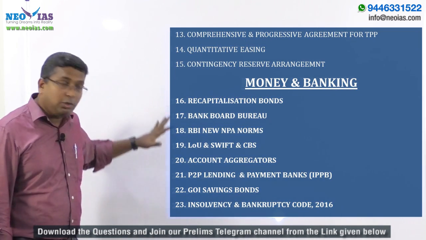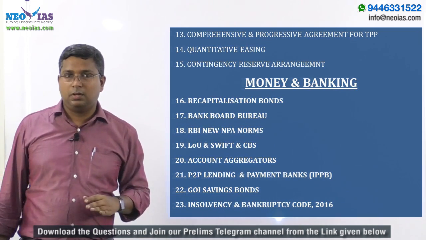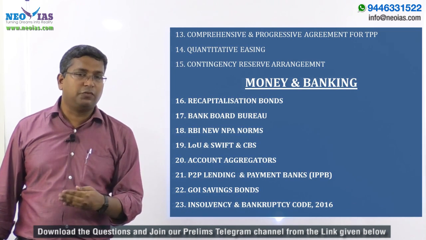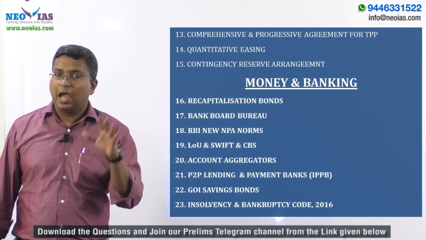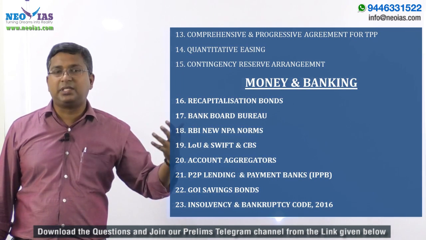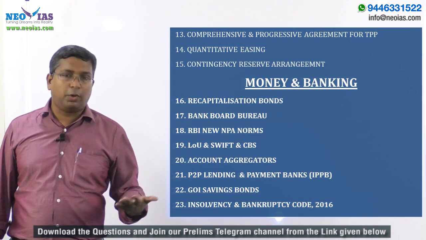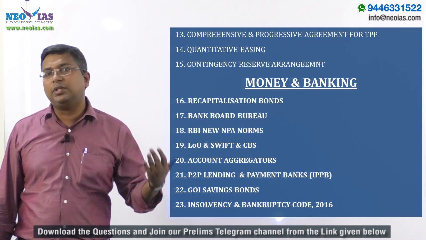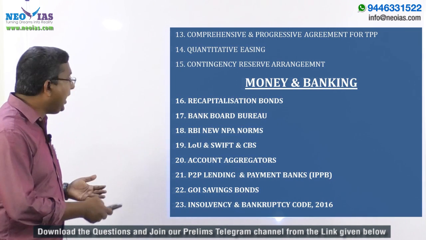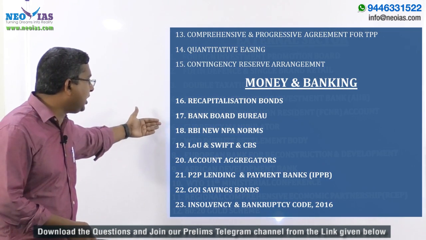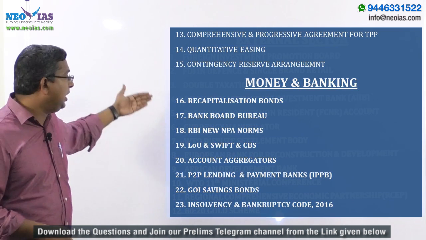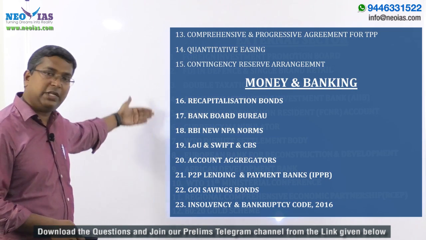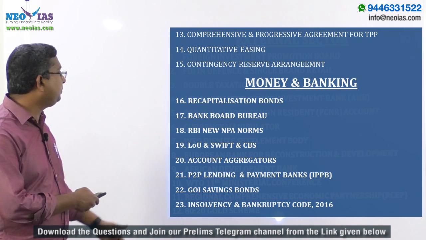So just have an idea what this Contingency Reserve Arrangement is. There are many topics from the external sector, but I chose these 15 as the most important, so make sure that at least these 15 topics are thorough with you. Among these, there are a few topics like FIPB which is very important. Make sure you are thorough with that, and also currency manipulator and FCNR. Topics 5 and 6 are covered in detail in your economic service, and for that reason this is very important for you.